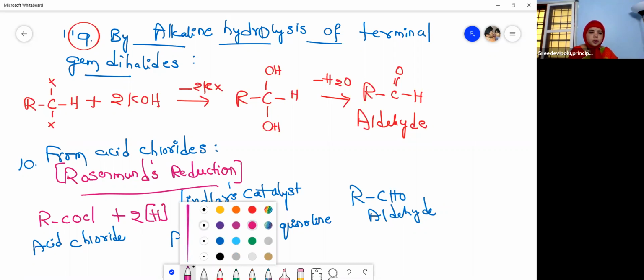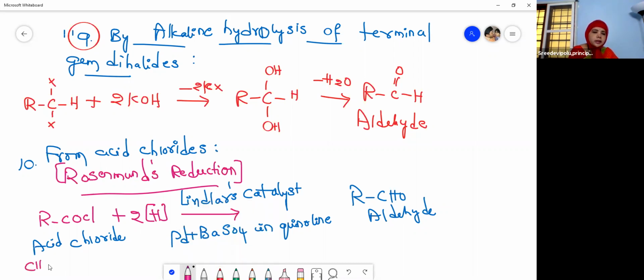We'll take the example of acetyl chloride, that is ethanoyl chloride. Ethanoyl, two carbons, isn't it? So the common name is acetyl chloride, an acid chloride obtained from acetic acid.